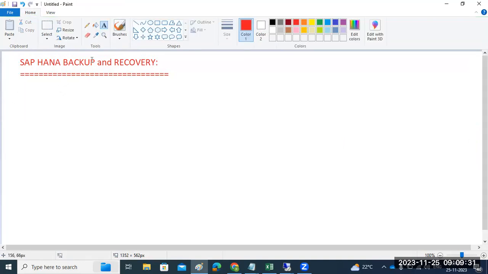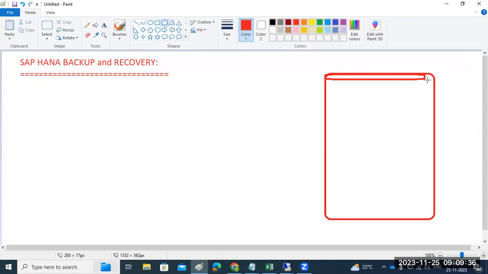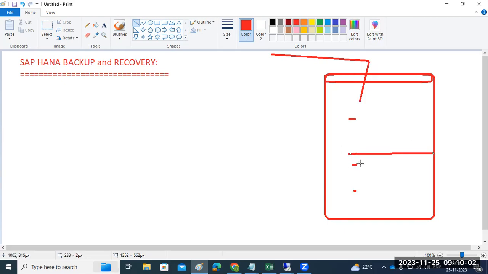So if you don't have the backups, what happens? Suppose this is your database. You are storing all the data at your database level, right? All the finance data, your accounts, bank accounts, credit cards, salaries. All the data, your accounts, are there on the bank servers, right? Sometimes, due to hardware failure, the volumes and file systems get corrupted. Maybe the server crashes due to power failures or hardware failures.